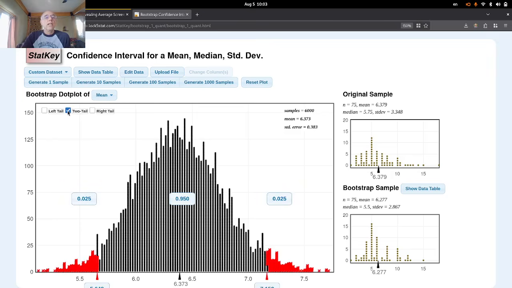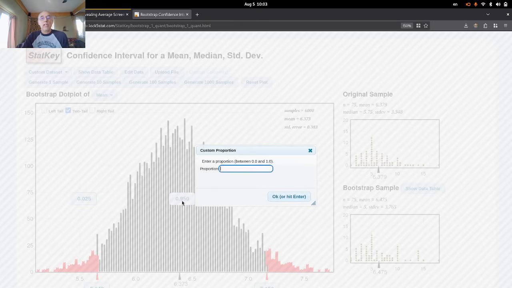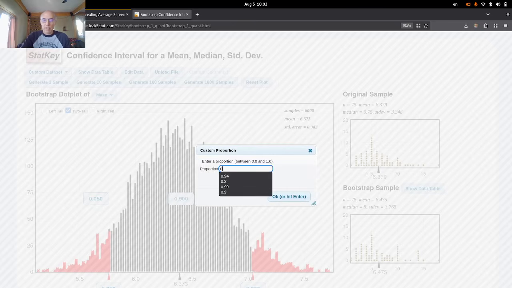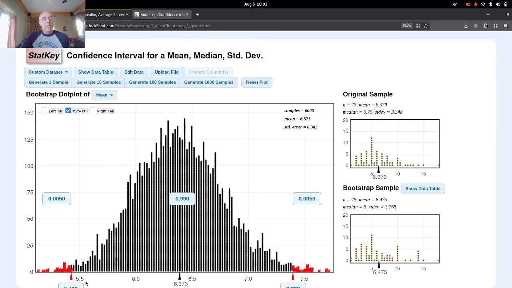jumping to 2 tails, and the default is a 95% confidence interval, but we could decide to do a different one, like a 90% confidence interval, 0.9. A 90% confidence interval will be a little narrower. Sometimes we even do things like a 99% confidence interval, in which case I will get a wider interval. What is this interval down here at the bottom? 5.41 to 7.388. That's what I expect the population mean for community college student screen time per day to be.